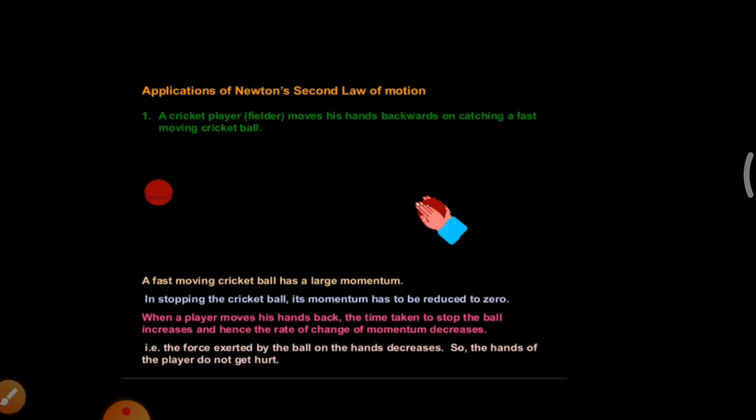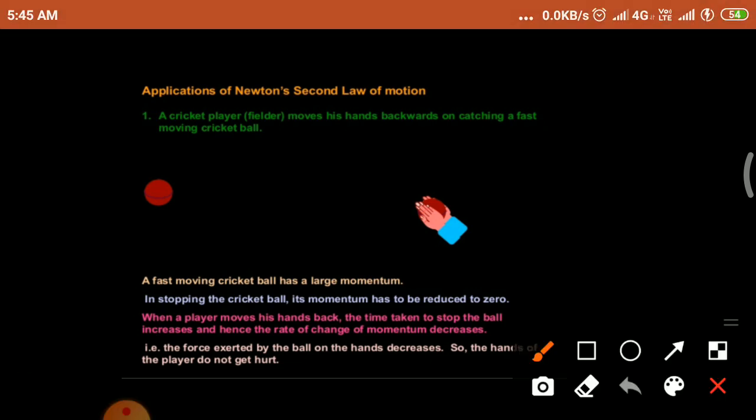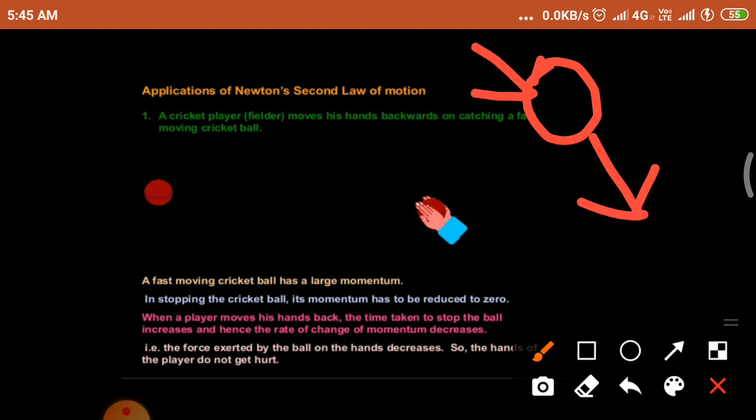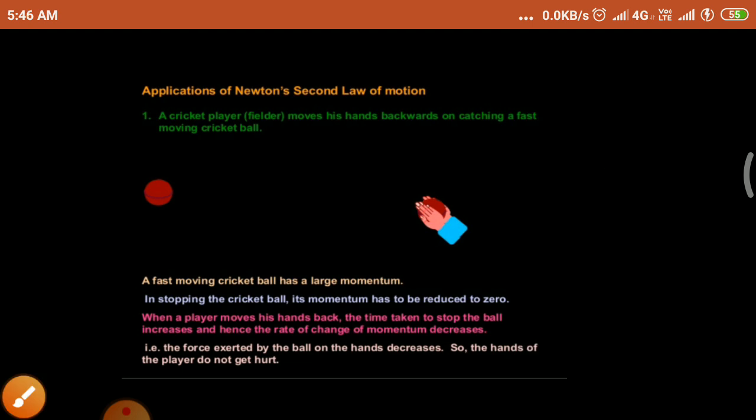What is the application of Newton's second law of motion? A cricket player moves his hand backward on catching a fast moving cricket ball, because a fast moving cricket ball has a large momentum. When the ball is moving fast, it possesses a large momentum. So, how to reduce the large momentum?